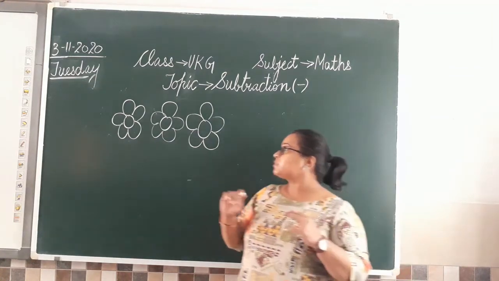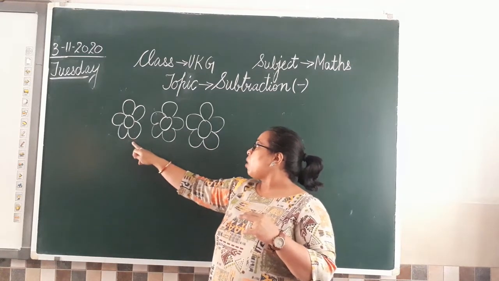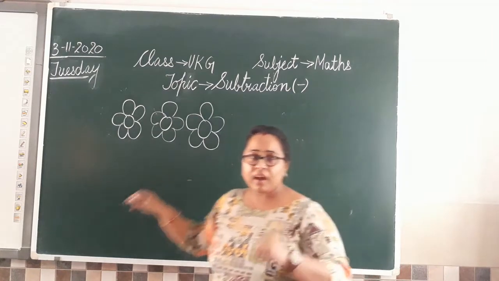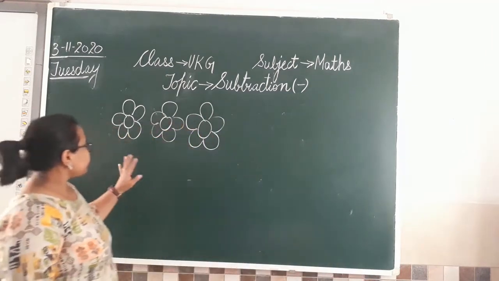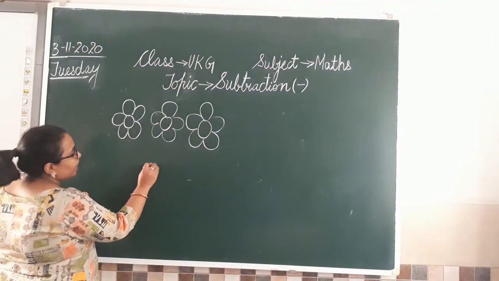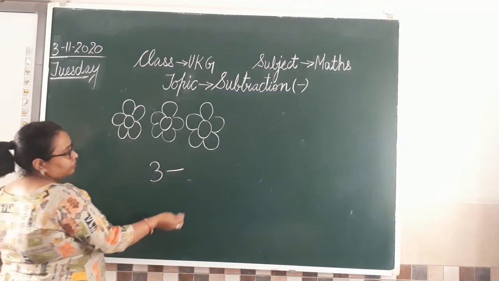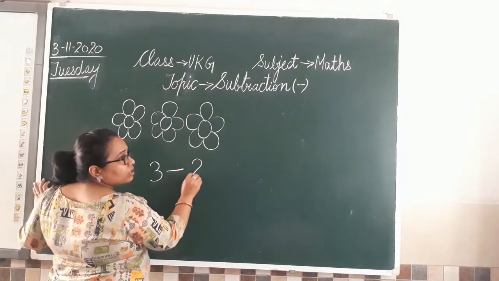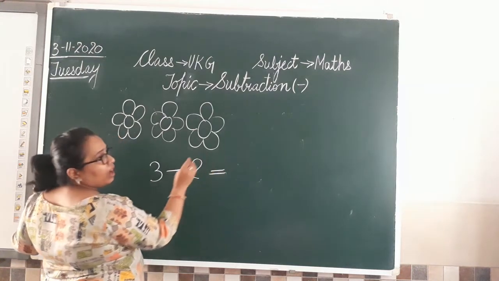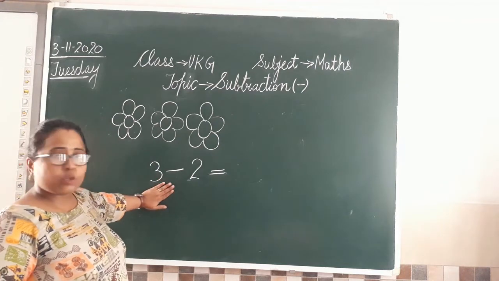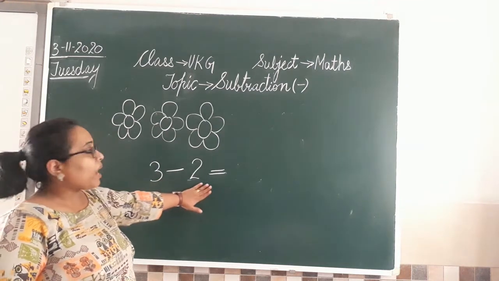Now, for example, we have 1, 2, 3. How many flowers I have? 3 flowers. So what I'll do is, I give you a question that I have 3 flowers and I want to minus 2 flowers. So after minusing 2 flowers, what will I get? 3 flowers in total हैं, उसमें से 2 minus हो गए.